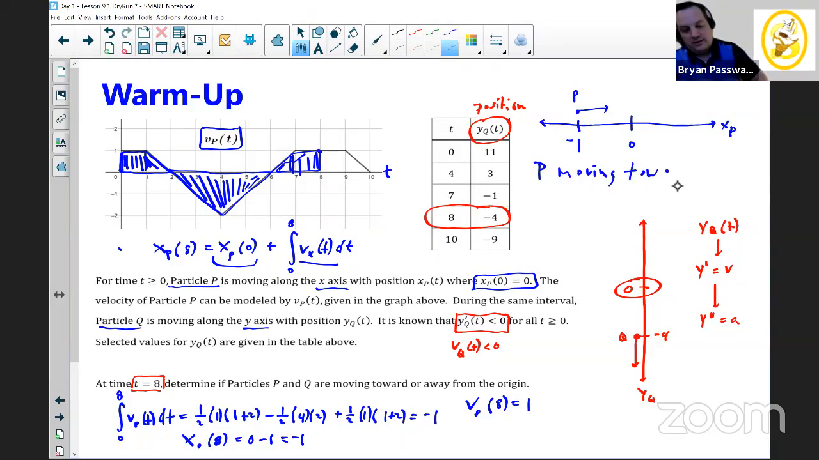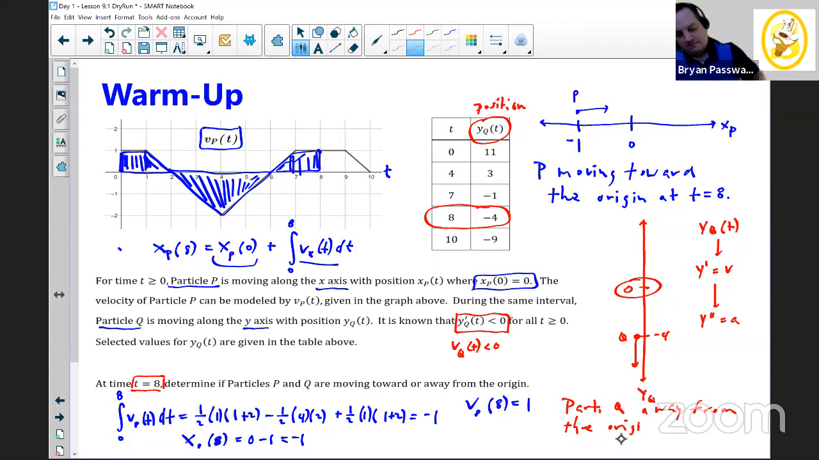And then we already discovered that particle Q is moving away from the origin. So particle P is moving toward the origin, and we're going to say at t equals 8, because that won't always be true. This is just for the time that we computed right now. And then particle Q is moving away from the origin. I'm running out of space here, so I'm going to abbreviate a little bit. Moving away from the origin at time t equals 8.